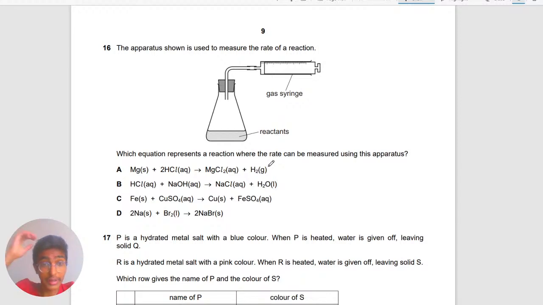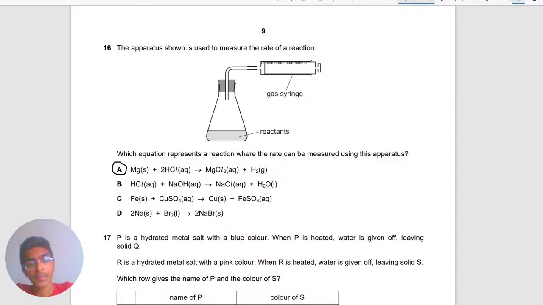This one is the question on the rates of reaction. It's asking which equation represents a reaction where the rate can be measured using an apparatus. So this should be a reversible reaction, I believe, because of the apparatus that I see. So we're looking at something that's most likely a reversible reaction, and the first one, I think, according to me, is correct. Hydrochloric acid plus sodium hydroxide is not reversible. So the answer is A. And this one you just need to understand experiments. That one would be the best one to do.